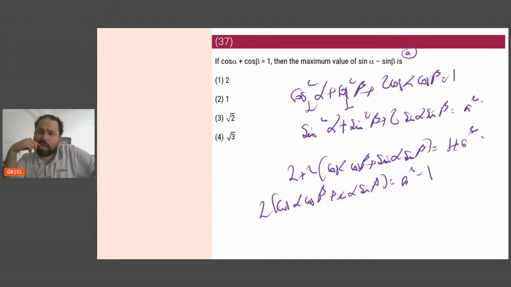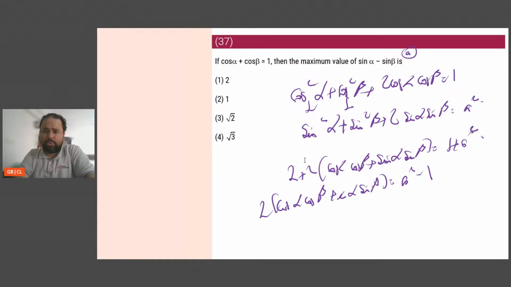This is 1, this is 1, plus twice of this is 1 plus a squared. So twice of this I'm getting is a squared minus 1. So from here, what is it that I can go ahead and put in?